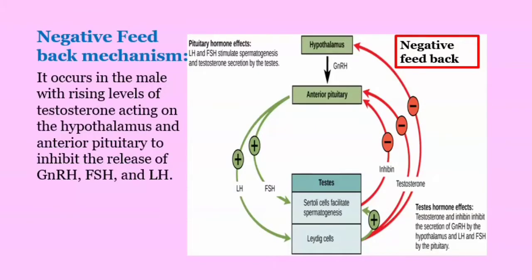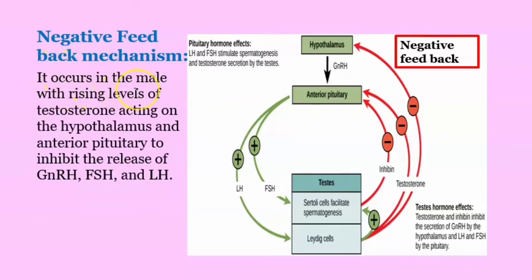And I hope you remember I said once about inhibin hormone, is it not? So we will go on with the negative feedback mechanisms. Not only the inhibin hormone, even the testosterone hormone also acts as a negative feedback mechanism. It helps in the control of sperm production. We can have a look at how it controls the sperm production.